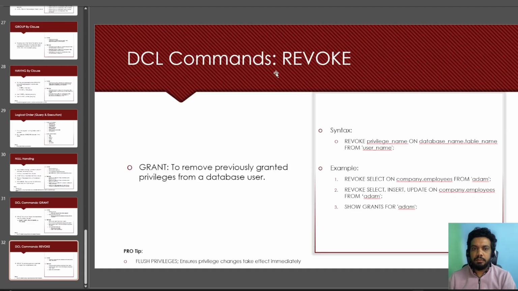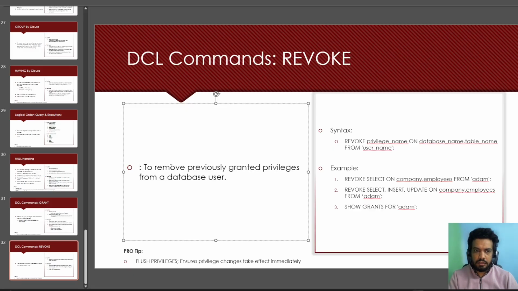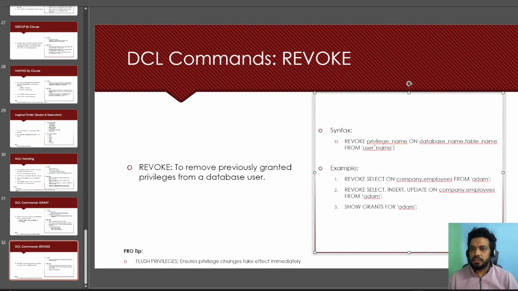Now we assigned the permissions, so how do we revoke them? It is not grant, it is revoke, to remove previously granted privileges. This is the syntax to remove the permissions, so let's do this.